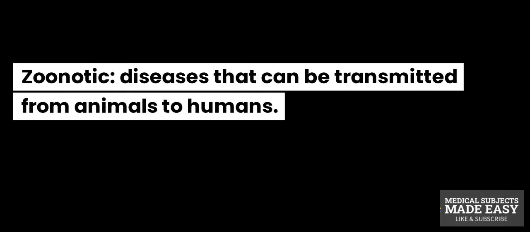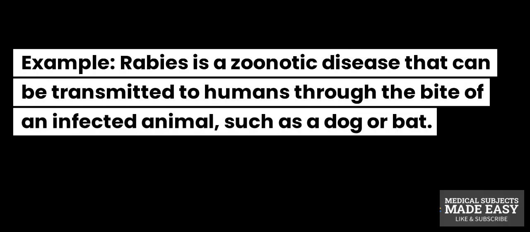Zoonotic, diseases that can be transmitted from animals to humans. Example: rabies is a zoonotic disease that can be transmitted to humans through the bite of an infected animal, such as a dog or bat.